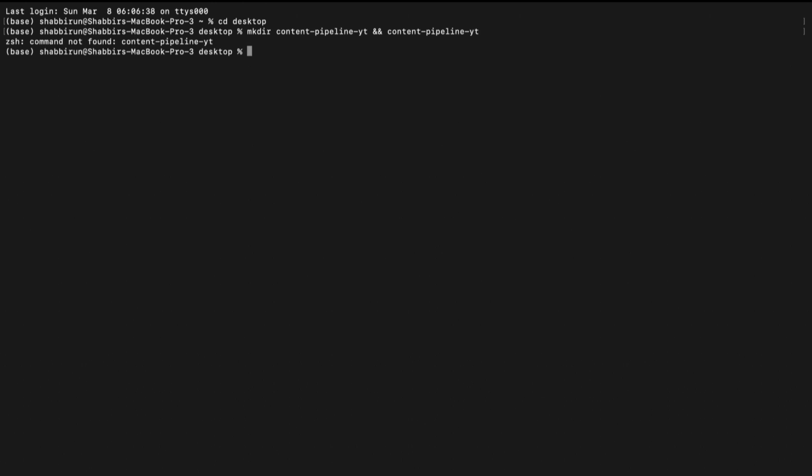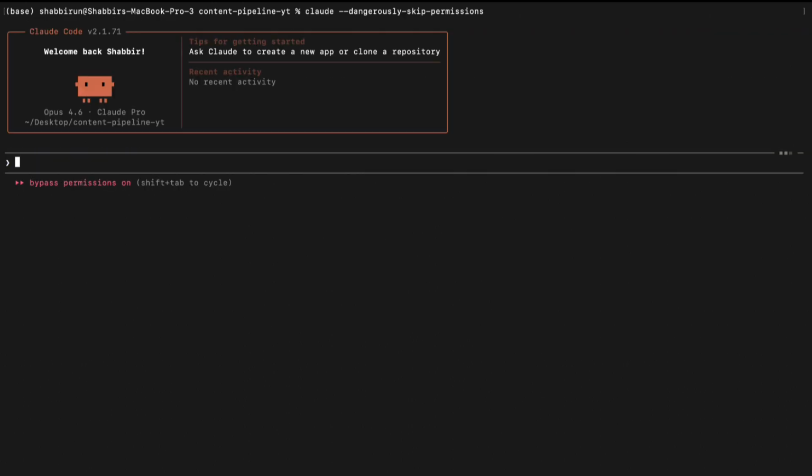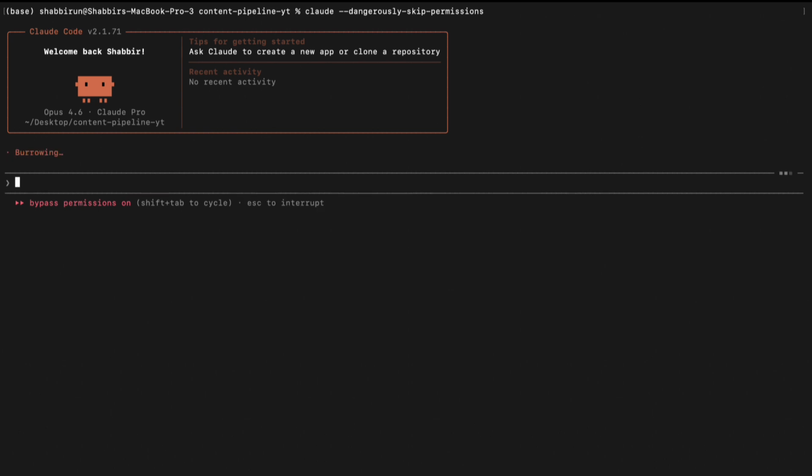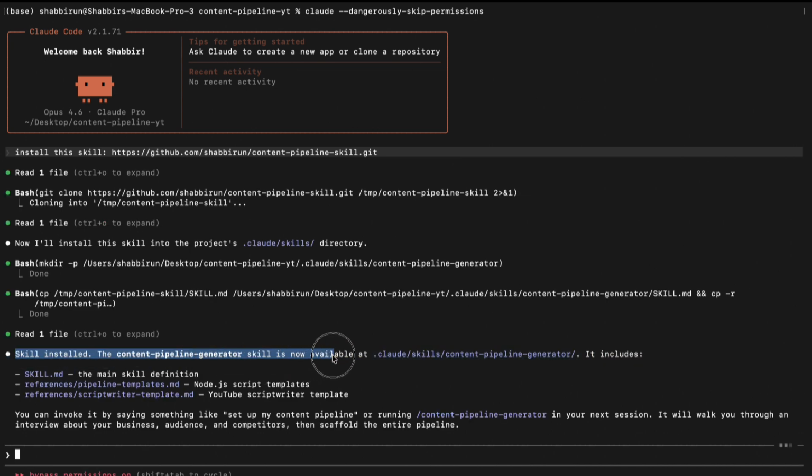First thing, fresh folder, nothing in it. Next, let's fire up Claude Code and install the skill. You can find the URL in the description. Skill installed. This just gave Claude Code the blueprint for building our entire pipeline. Think of it like hiring a contractor who already knows the floor plan. You just tell them what you want in each room.